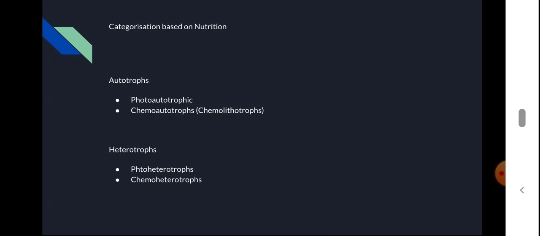These heterotrophs depend on organic matter for their energy requirement. Organic matter means already synthesized food materials are used by these heterotrophs. They do not synthesize food from inorganic raw materials. They break down organic materials, and the energy released from this breakdown is utilized for their metabolic requirements. They are known as heterotrophs. And there are two types of heterotrophs, photoheterotrophs and chemoheterotrophs.